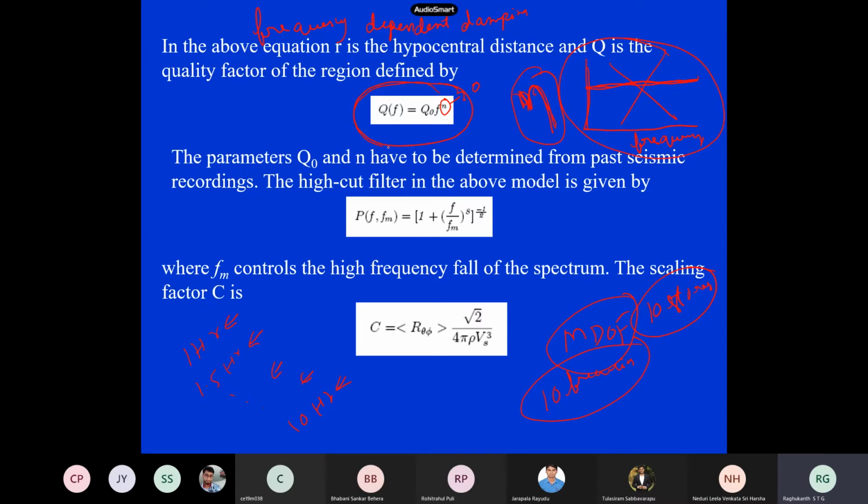So what type of damping is this? It is frequency dependent. How does it look if you plot it on a computer? Q of f versus f naught. How does this f look? And let us say I take the logarithm, log Q of f. How does it look if you try to plot it?